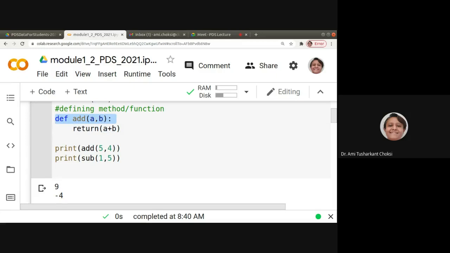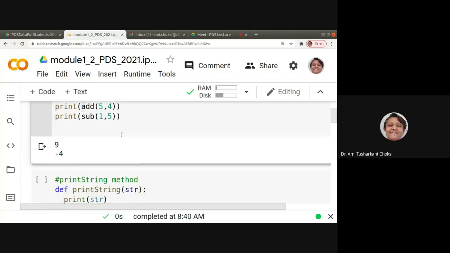Like in C or Java, we do not have integer, float, double parameter type, because in Python we are not having such thing required, right? And so we will not write anything here. Yeah, if you want to convert that, then you may use it, but we do not want to have it. So this is the simplest function.